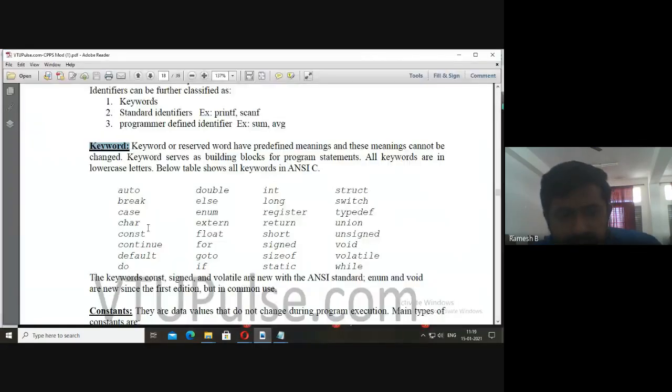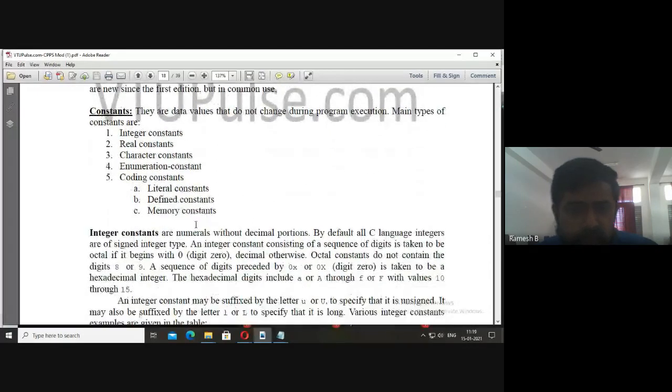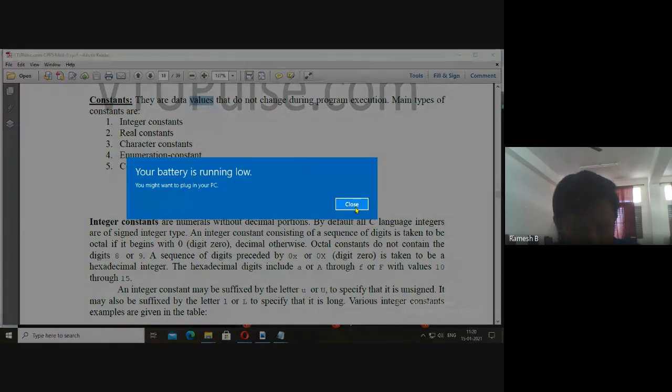Now the next thing is the keywords. I told you various keywords. You must know these keywords. Similarly, keywords also must not be used for naming. Similarly, the next thing is constants. They remain constant throughout the program. Their values will not change throughout the program.